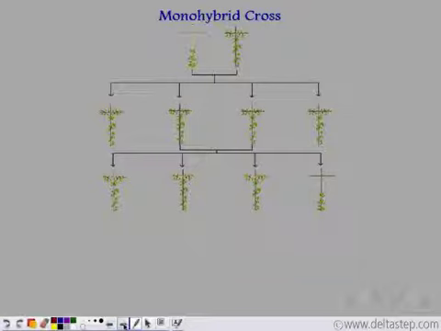two factors for each characteristic. So for the dwarfness, there are two factors, and he called it small t, small t. And similarly, for the tallness of the plant, there are two factors, capital T, capital T. Now, while reproduction, in the reproductive cells, the factors get halved.